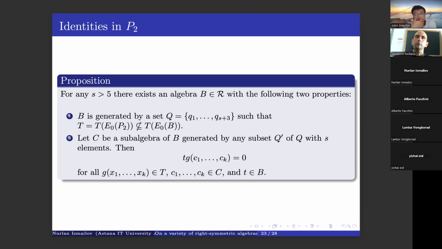Then if we consider this product, it is always equal to 0 for all polynomials from our T. Here by T, I mean this, and all the elements are taken from our subalgebra. So here we show that this kind of algebra always exists in this variety.